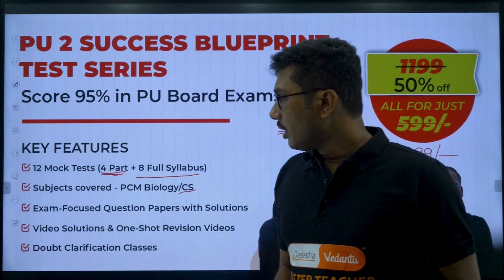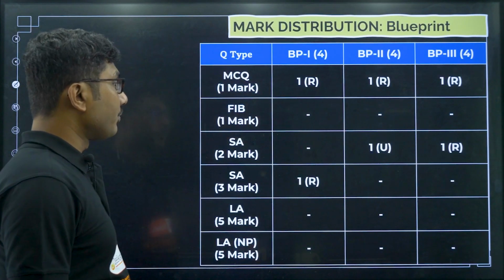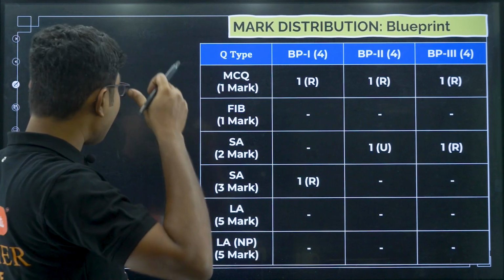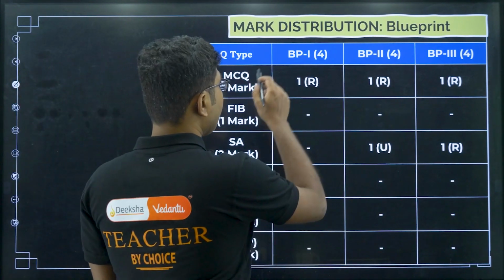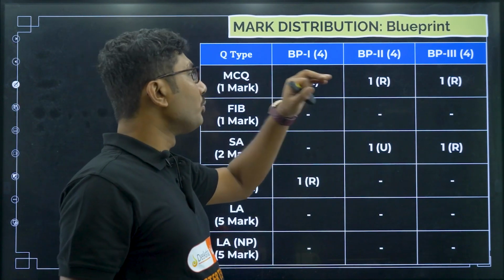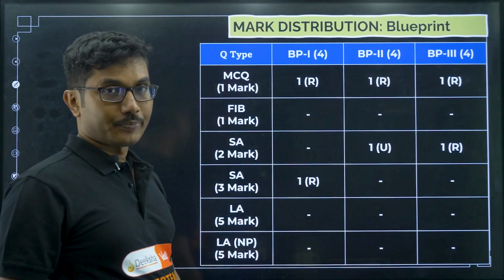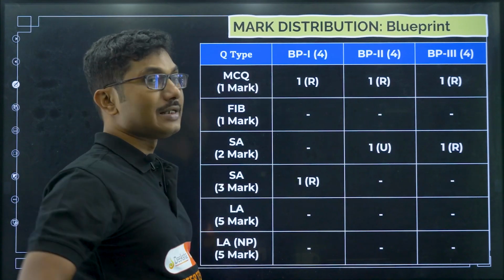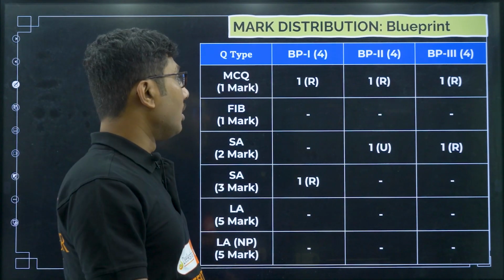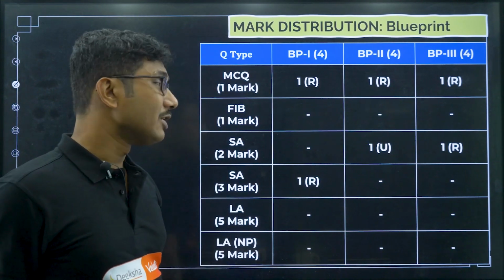Now let's look into the chapter blueprint for this chapter. There is a slight mistake here. In blueprint 1, blueprint 2 and blueprint 3, everywhere you can see a 1 mark MCQ is there. So all the blueprints are saying that there will be at least one MCQ from this chapter, and it will be mostly remembering based, so it will be an easy question.